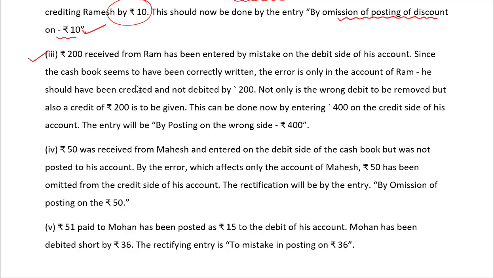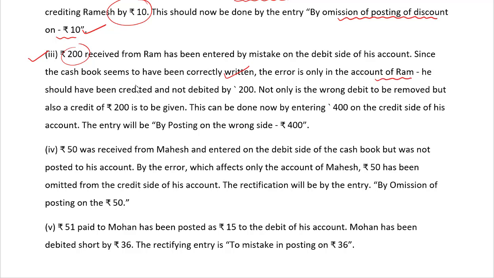Rupees 200 received from Ram has been entered by mistake on the debit side of his account. The cash book seems to have been correctly written; the error is only in the account of Ram.